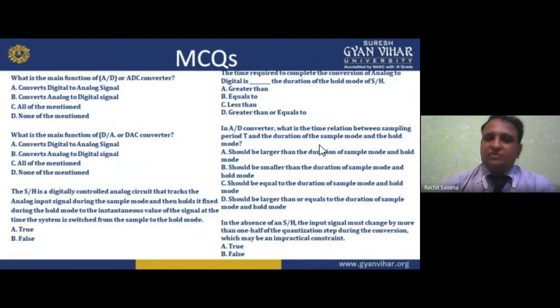In analog to digital conversion, what is the time relation between the sampling period T and the duration of the sample and hold? In the absence of a sample and hold, the input signal must change by no more than one half of the quantization step during the conversion, which may be practical also.